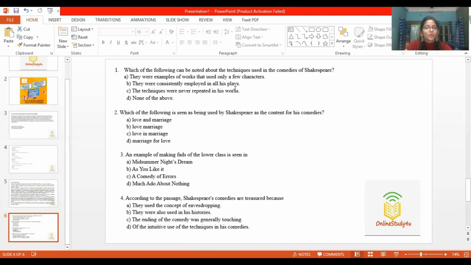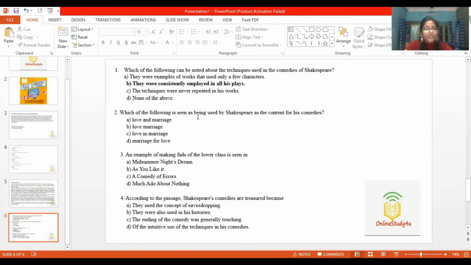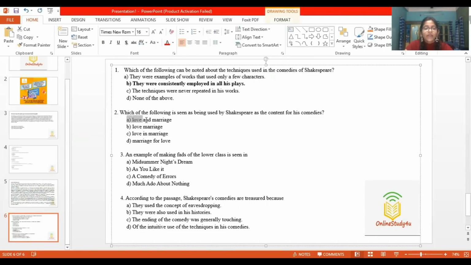They were consistently employed in all his plays. The techniques were never repeated in his works. This is also not true, and none of the above. So this, I guess, is right. They were consistently employed in all his plays. Next, which of the following is seen as being used by Shakespeare as the content for his comedies? Love and marriage, love in marriage, marriage for love. So we know already it was love and marriage, which happened with Claudio and Hero and Benedick and Beatrice. It was in the passage.